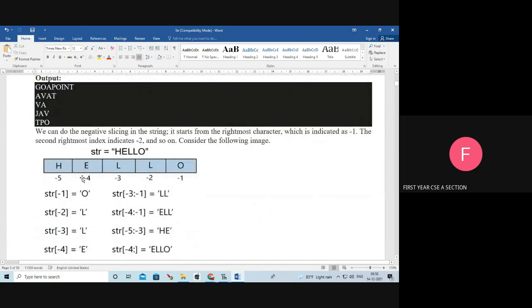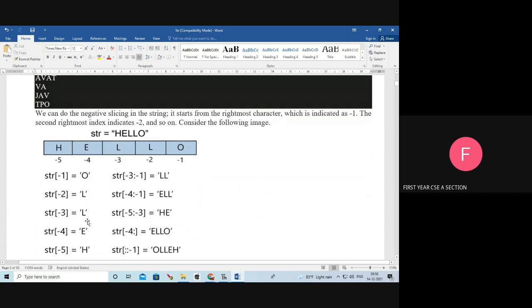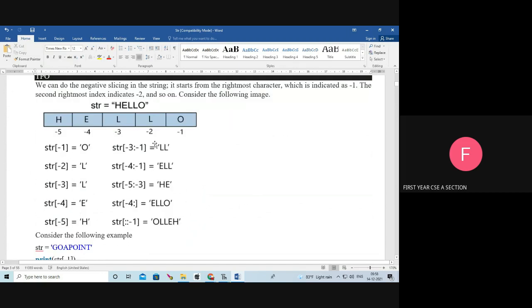Next, we can use negative indexing in Python. It is not available in C++ or Java, but in Python the negative index is available. The negative index starts from the end. So minus 1 is the last item, minus 2 refers to the second last item, next minus 3, minus 4, minus 5. So what is str of minus 1? That is O. Str of minus 2, L.